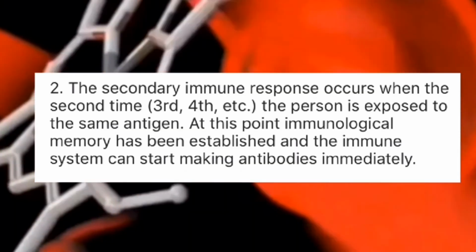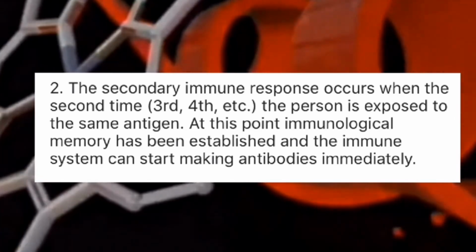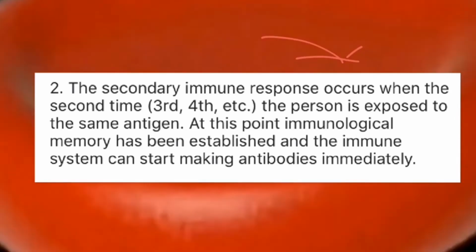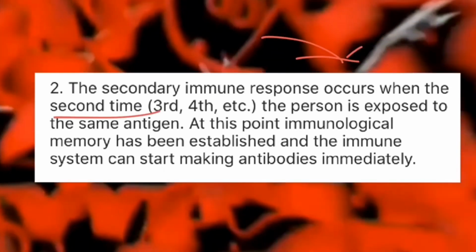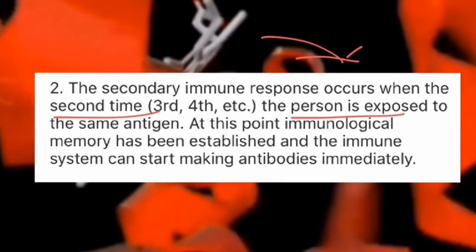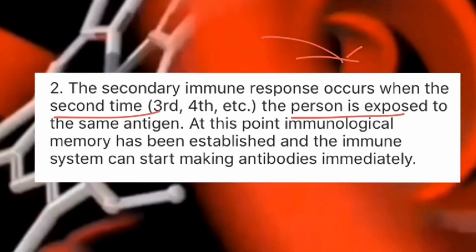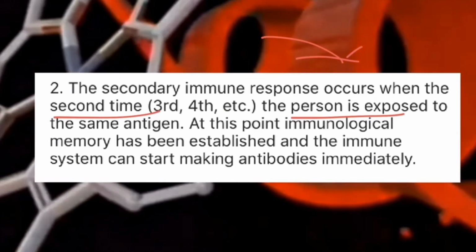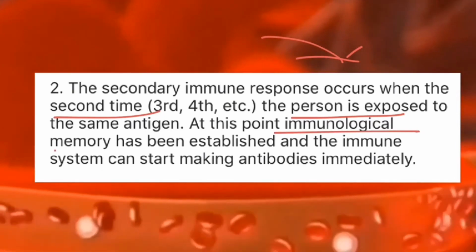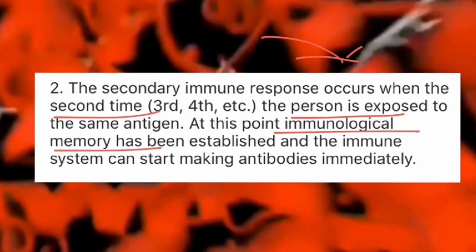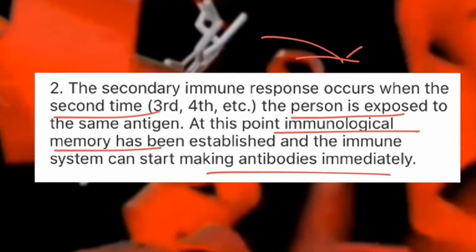Here it is showing that after secondary infection, the virus or antigen comes inside our body system a second time, a third time, a fourth time. The person is already exposed to the same type of antigen, virus, or any particle, so they know the structure and everything about that type of molecule. At that time, immunological memory is already established in our system, so they can start producing antibodies. You can see this in the graph also.